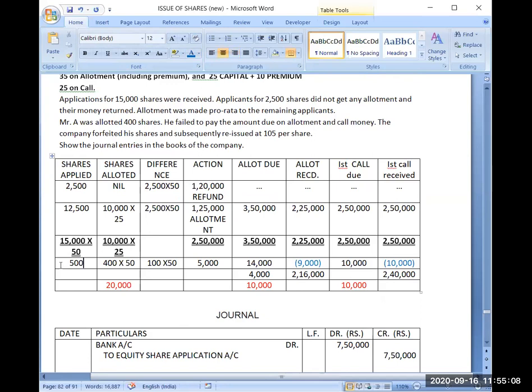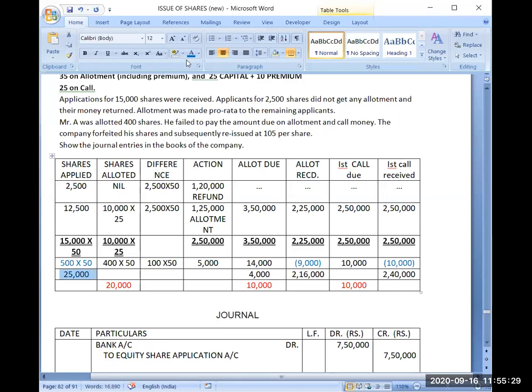But he has paid me one-time payment on application, and on application actually he has paid me 50 rupees per share on 500 shares. So that's why I have received from him 25,000 one-time payment.